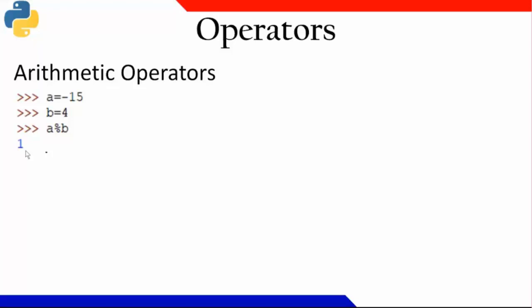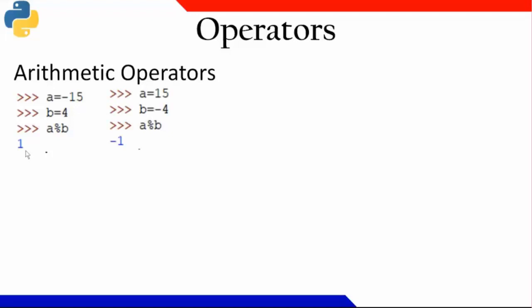How it came as 1? Is it possible that it will be 1? 4 3s are 12, and the remainder is supposed to be 3, right? But it gave 1. How?